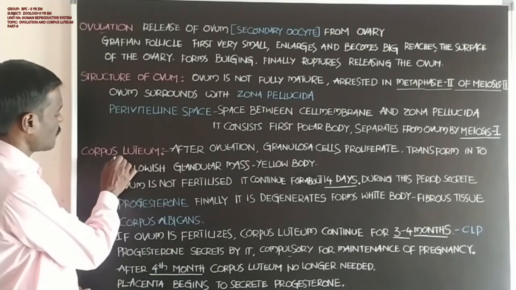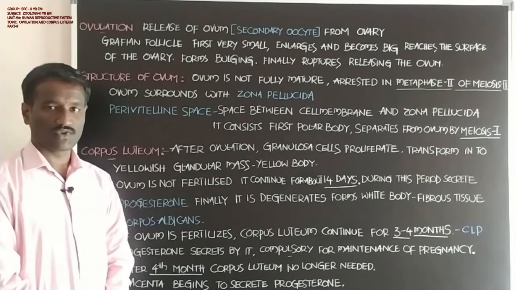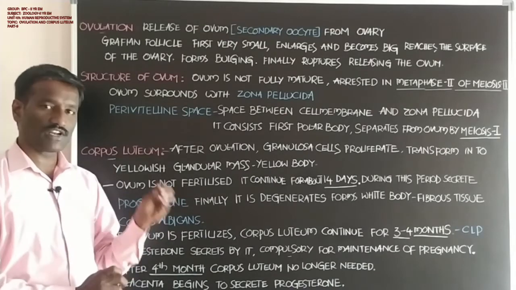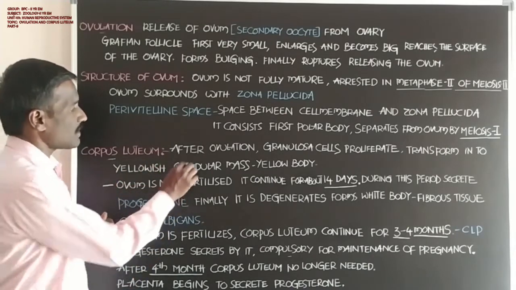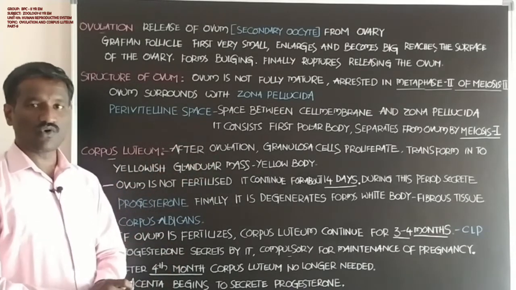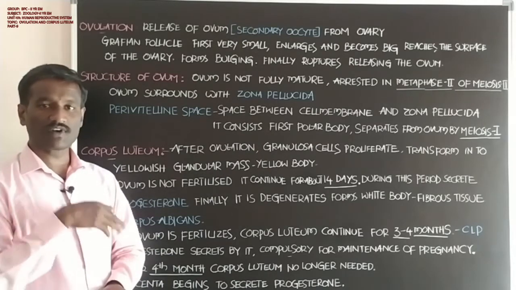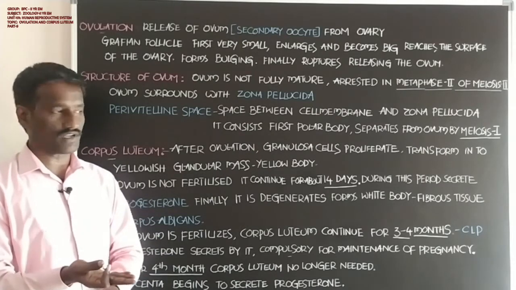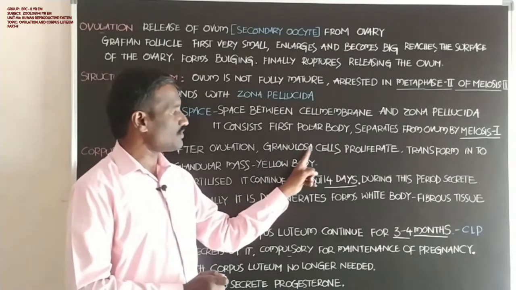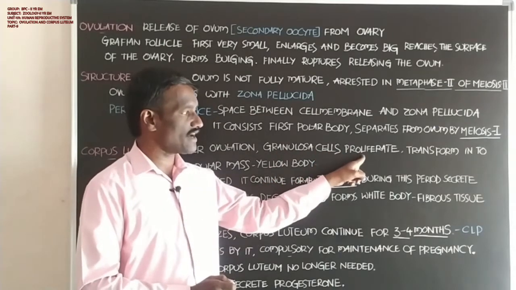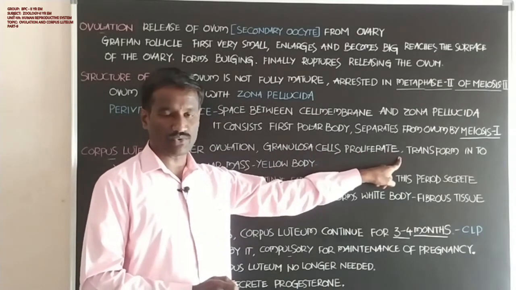Next, student, what about the corpus luteum? Corpus luteum is very important, student. After the ovulation, the ovum is released from the Graafian follicle. Granulosa cells proliferate and transform into...